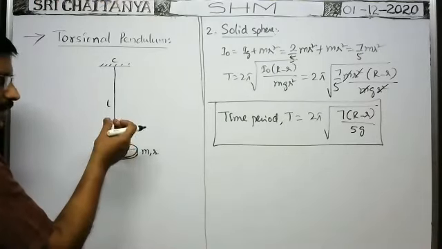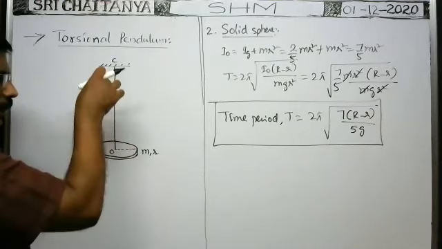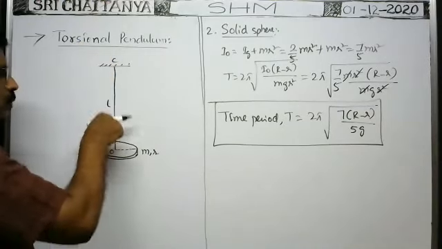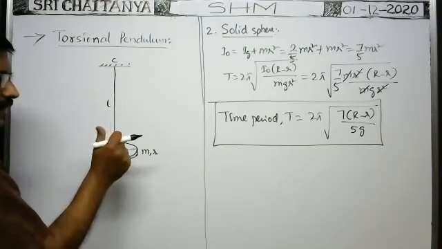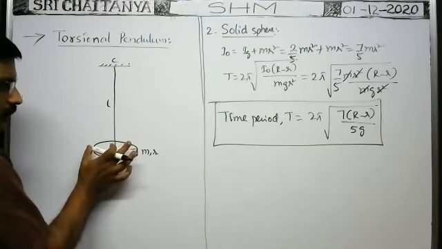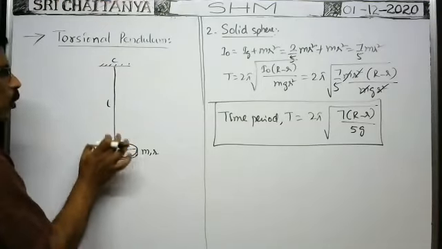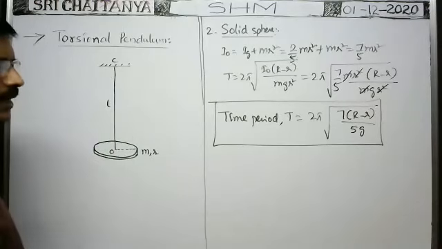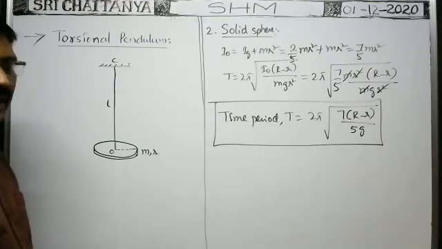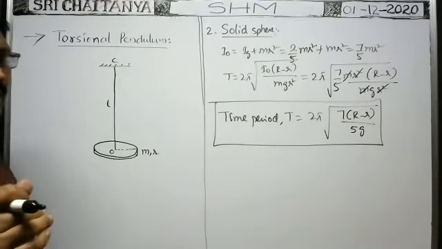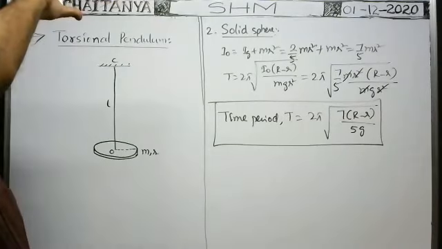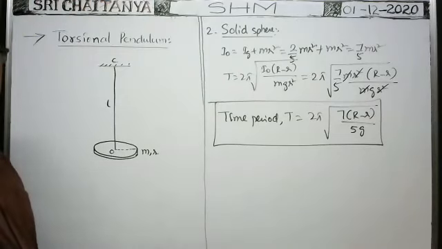When you loosen the check nut, a hole is formed. Through that hole you pass the wire and tighten the check nut. Then this disc will be held to the suspension wire. Such an arrangement is there. In banks or in some showrooms, by means of strings, some slogans are suspended, hanging.